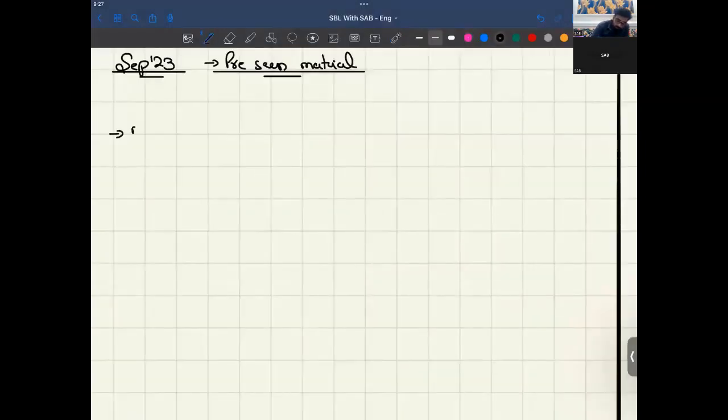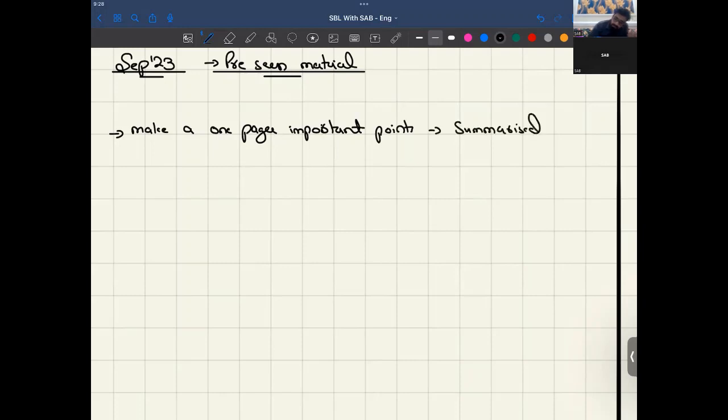Every student has to do that. So read each and every para, and I'll ask you to make a 1-pager of important points, or I will say a summarized planner of this advanced info.